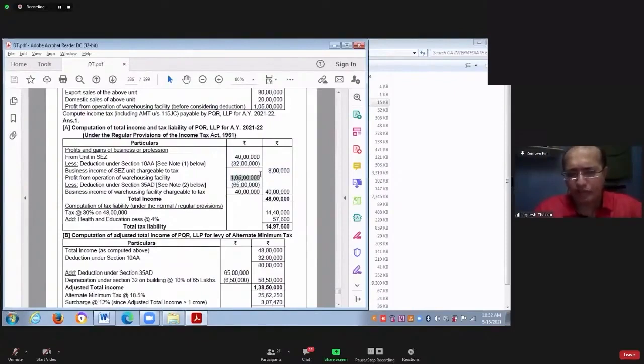Out of warehousing facility, your profit is 105 lakhs. Deduction under section 35AD is 65 lakhs. Balance taxable income is 40 lakhs. Total is 48 lakhs.